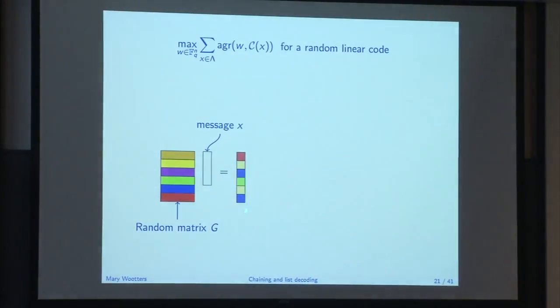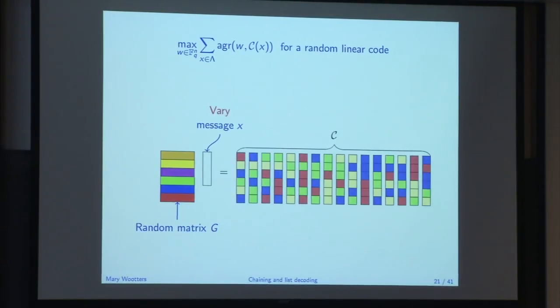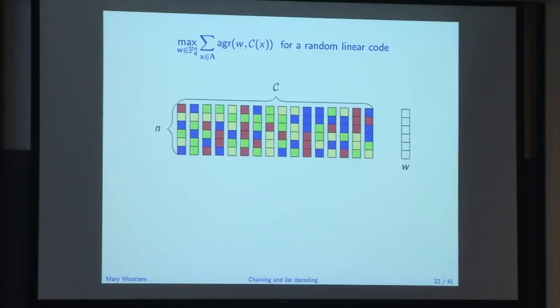So this vector here, a vector of length n over F_q, is what Alice sends to Bob. And I'm denoting different field elements by different colors. And now as x ranges over all possible messages, I get my whole code, all possible vectors that live in this subspace.